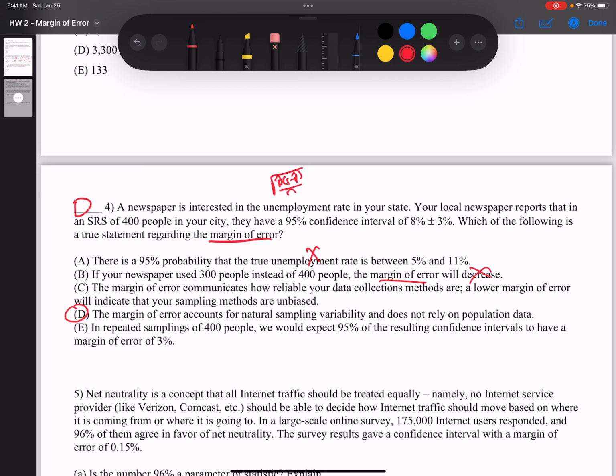Next, it says the margin of error communicates how reliable your data collection methods are. Remember, margin of error doesn't mean we've made a mistake anywhere. That has nothing to do with how unbiased or how reliable our collection methods are. That's not what margin of error is for.